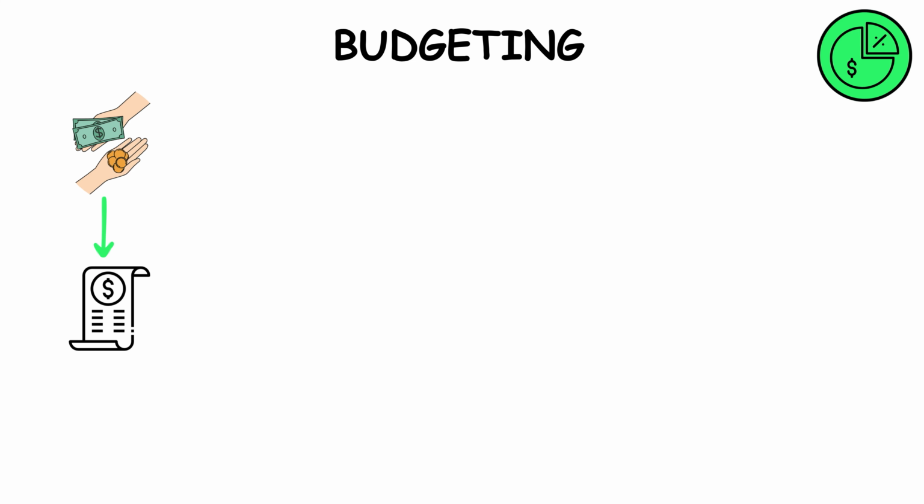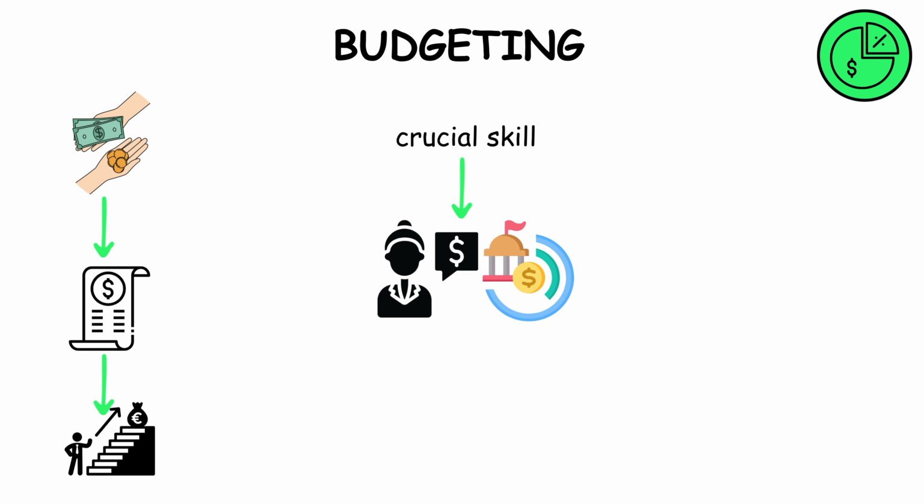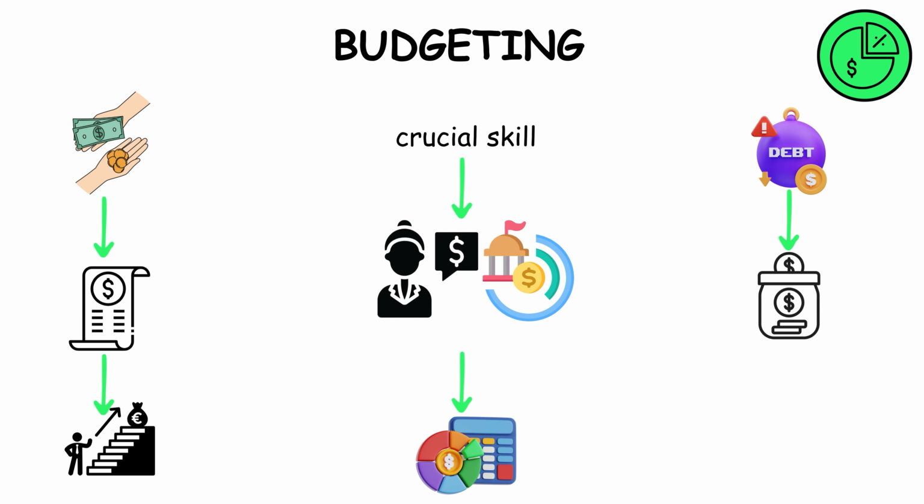Budgeting. Budgeting involves planning income and expenses to achieve financial goals. It's a crucial skill for personal and governmental financial health. Effective budgeting helps in managing debt, saving for the future, and ensuring financial stability.